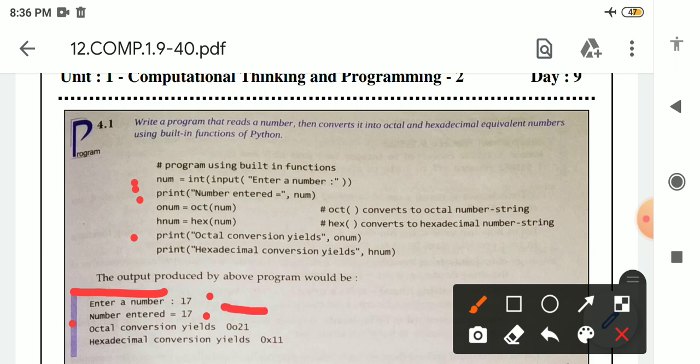So we will get like this, 0o21. After that, this print statement will execute, hexadecimal conversion, this message will be printed. After that, hnum contains the calculated part when the number is converted into hexadecimal. So we will get what? 0x11.